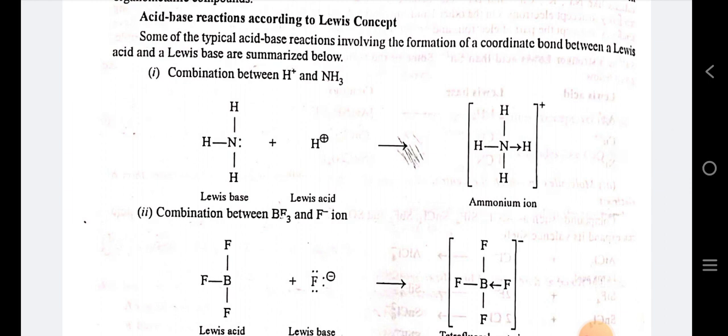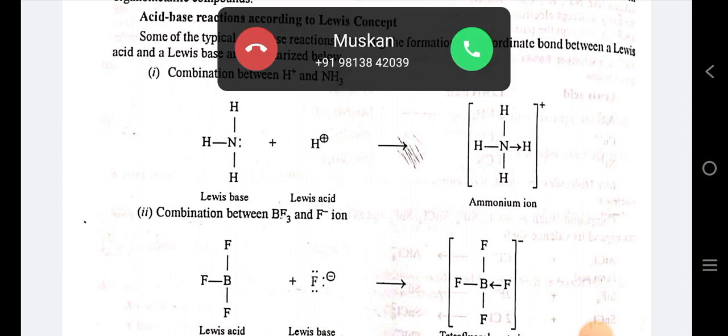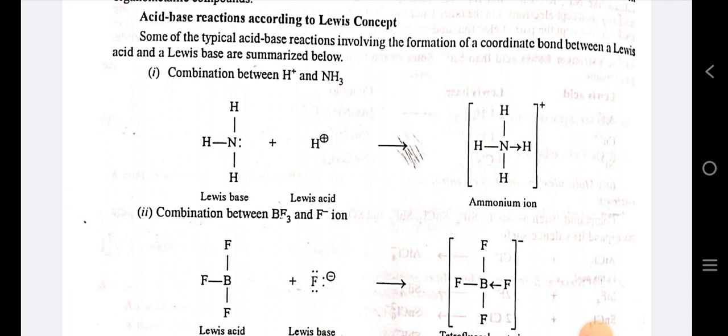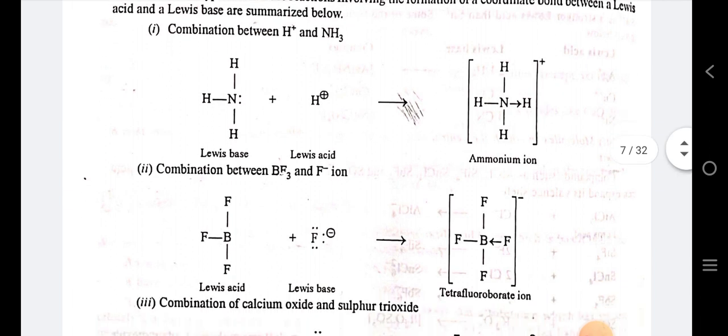After that, we discuss acid-base reactions. First is the example of combination between hydrogen ion and ammonia. It forms ammonium ion. In this, nitrogen containing a lone pair of electrons can donate its lone pair to the hydrogen ion, forming a coordinate bond between nitrogen and the hydrogen coming from any acid.